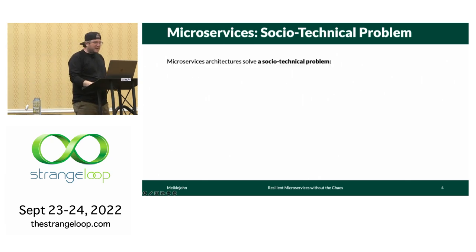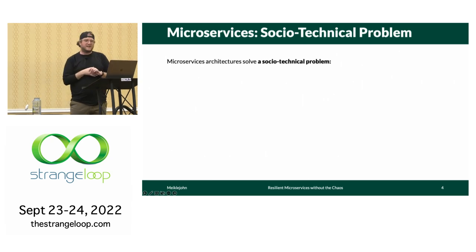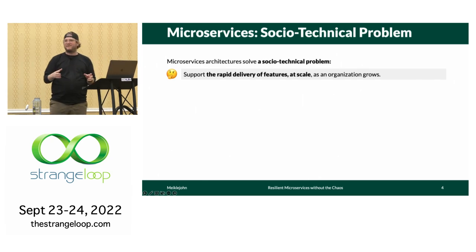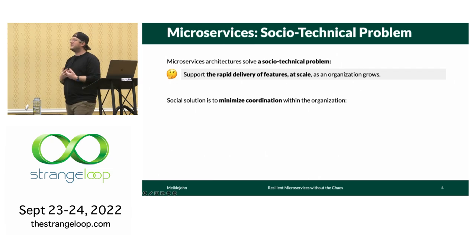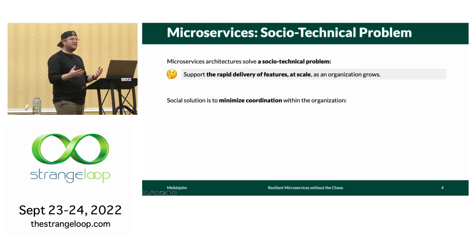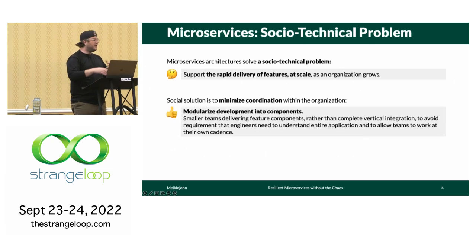The reason we build applications like this is that microservices solve for a very particular socio-technical problem. They want to solve the problem of rapid delivery of software at scale in terms of features as the organization grows. And so the way we solve this problem is that we apply a social solution, which is to minimize coordination within the organization. We want to break our development out into different teams. We want to size those teams accordingly, and then we modularize our feature development this way.